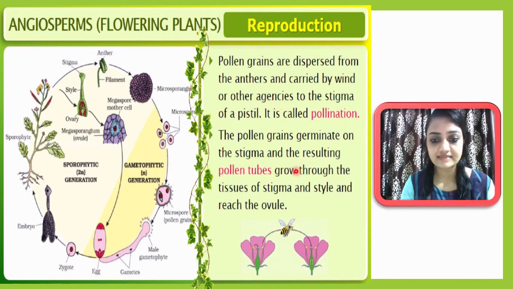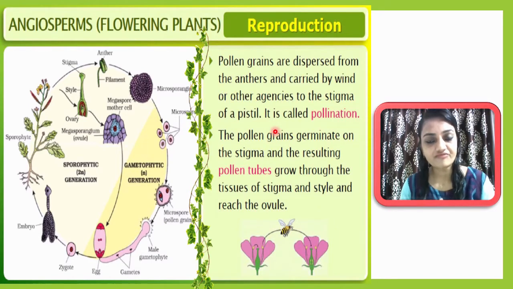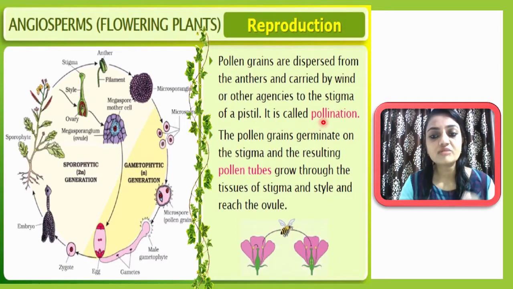You can see here, this is the honeybee. They can also carry the pollen grain from one flower to another. This is called other agencies, maybe living or non-living. So to the stigma, means from one flower to another flower's stigma, and this whole process of pollination means transport of pollen grain from one flower to another, it is called pollination.